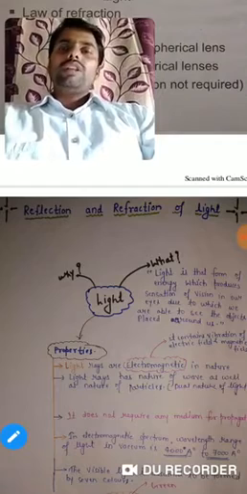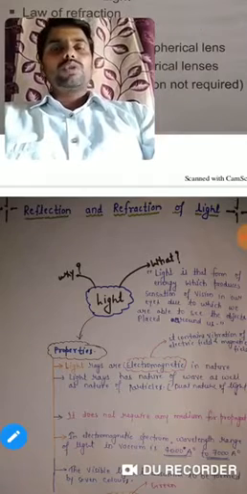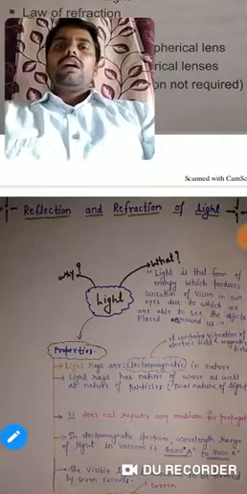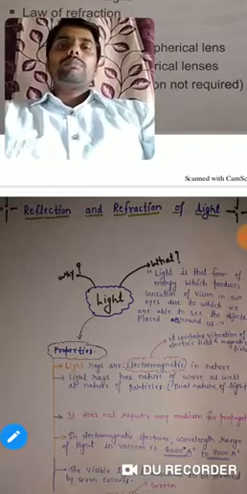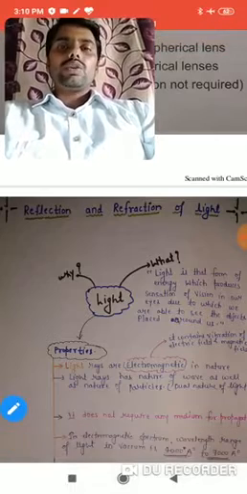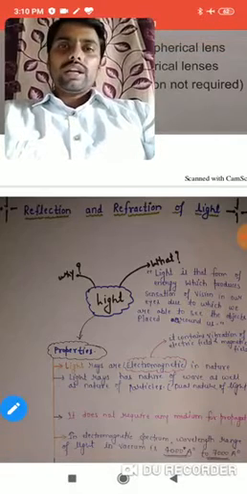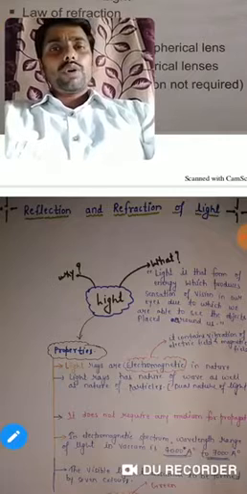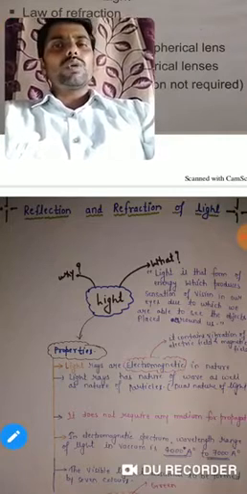Without light we are not able to see any tiny particles of nature, any matter that is in our surroundings. So light is a very important component of our life, and it is necessary to study about light.